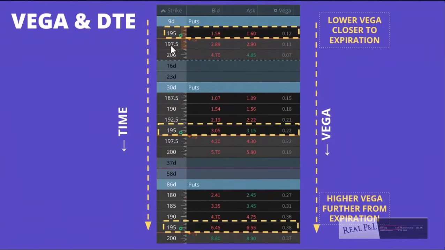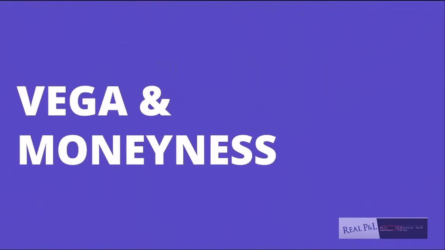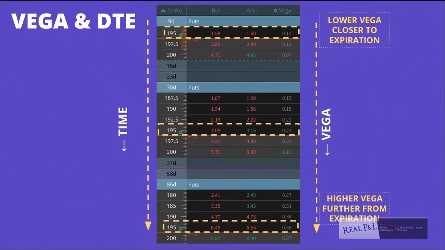You can see, we're looking at the same strike price, the Vega here is 0.12. As we get further out, it's 0.22, and further out in time, it's 0.38. Vega and moneyness. So again, looking at the traditional models, you can see the lower Vega because you're closer to expiration and the higher Vega when you're further from expiring, all else being equal.